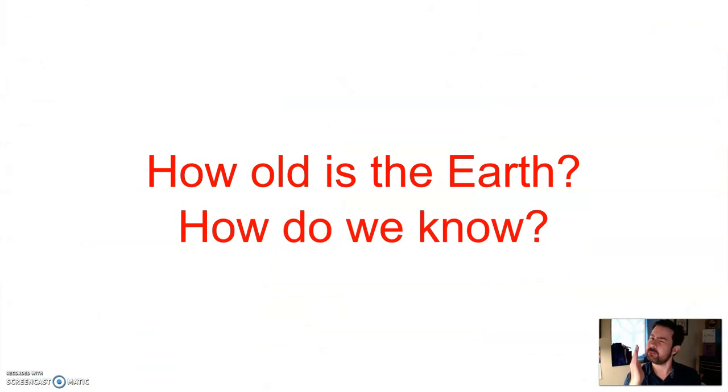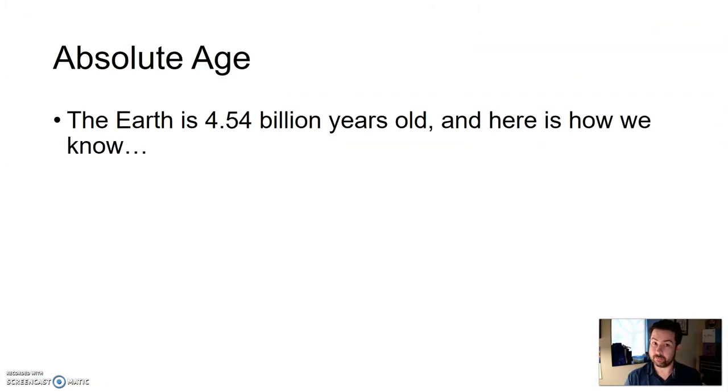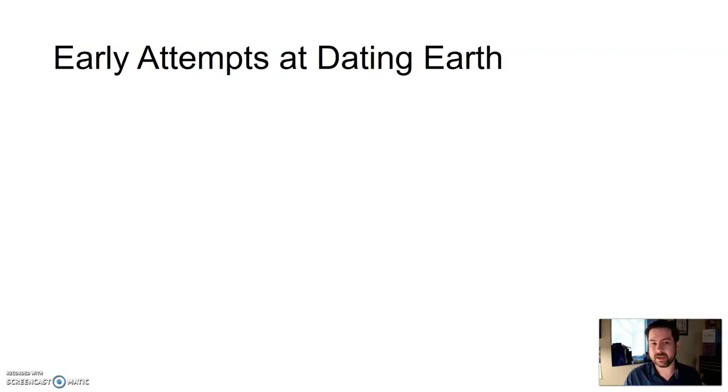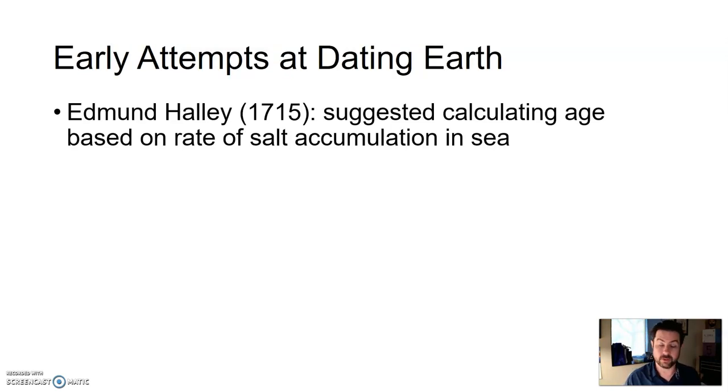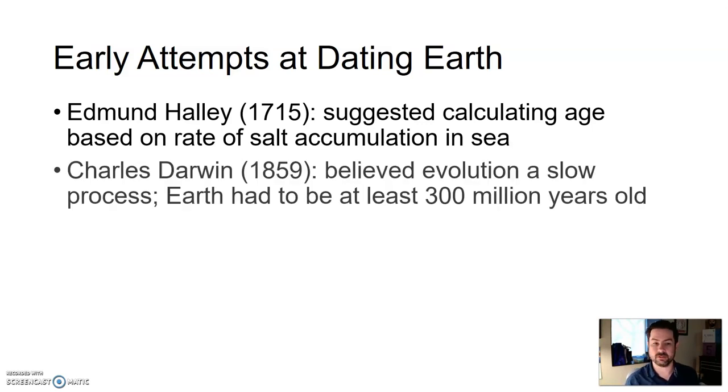So again, how old is the Earth? But how do we know? The Earth is 4.54 billion years old. I've mentioned it to you, but here's how we figured it out. Going back to some early attempts at dating Earth, just as a few examples: Sir Edmund Halley, famous for Halley's comet, in 1715 suggested we calculate the age of the Earth based on the rate of salt accumulation in the ocean. If we can figure out how fast that process occurs, we can go backwards and figure out how old the Earth is. It was just suggested at this point. He didn't actually do it.